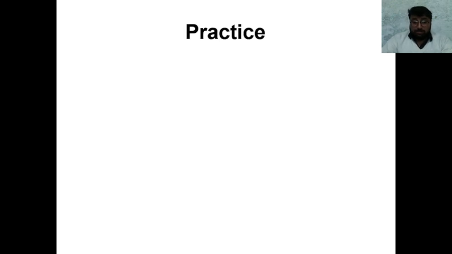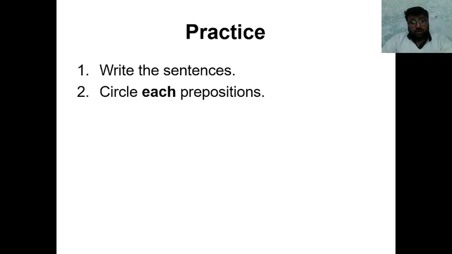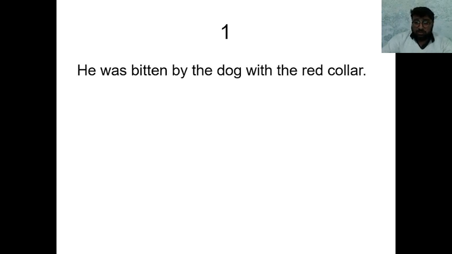Now here is a simple practice. I would like you to try to answer before me. We are going to write these sentences in front of you and you are going to encircle the prepositions in them. He was bitten by the dog with a red collar. Now the relationship would be between he, the dog, and the collar. So if you look at it, we have one preposition, by, here and the other preposition, with, here.